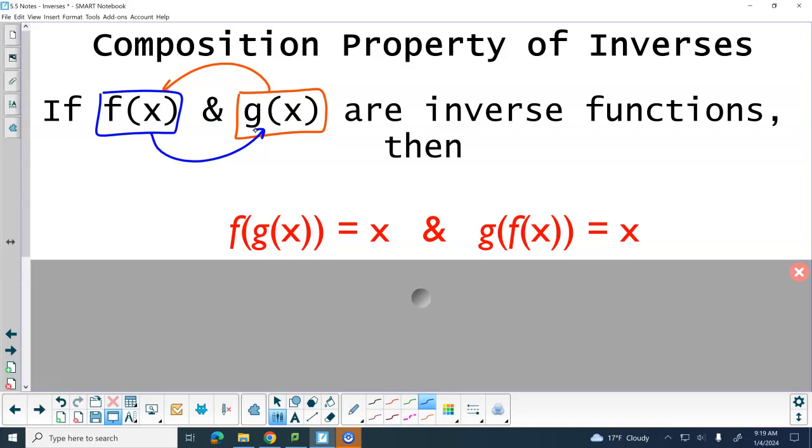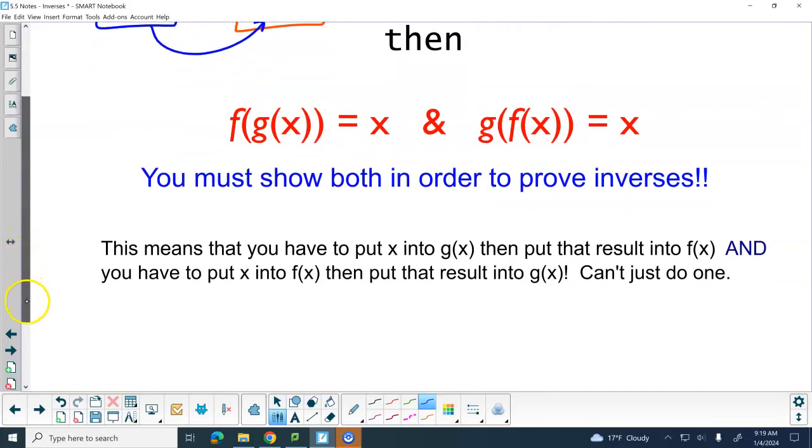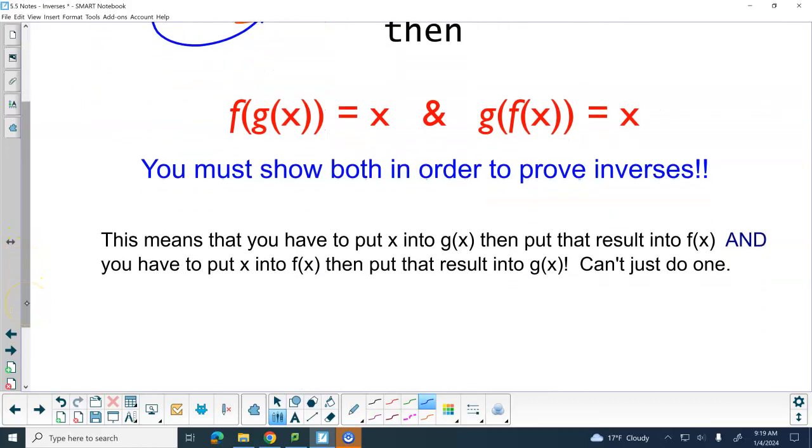Okay? And you have to do both. You can't get away with doing just one. You've got to do both in order to mathematically prove that they are inverses. NTC has been classic, usually every couple of years, and they've mixed up their patterns. So I can't tell you if this is a year or not for it. They've always said, prove that these two are inverses. Like every few years, they throw in a question, prove that f of x and g of x are inverse functions. And you have to show that.